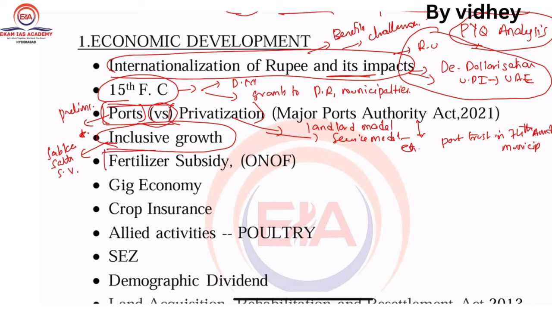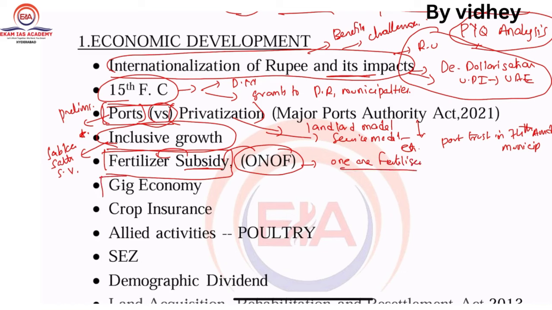Next concept is the fertilizer subsidy. There is a trend of decrease in the subsidy in the fertilizer domain. Why did this get connected? Because there is a new scheme related to One Nation, One Fertilizer. So you can link with this one.